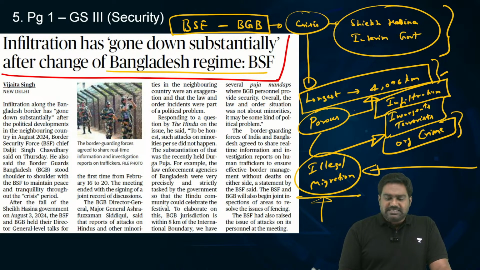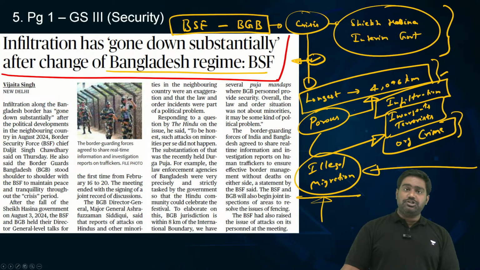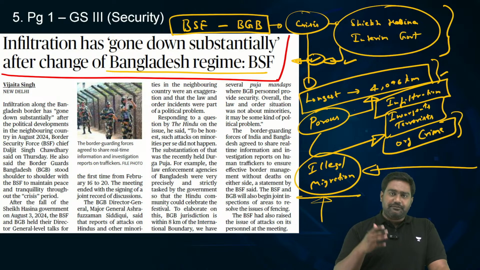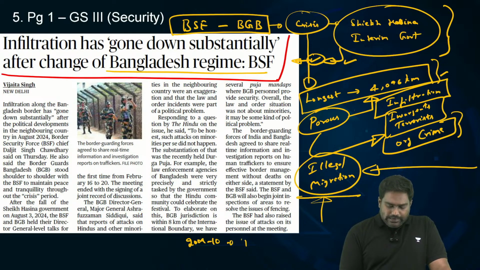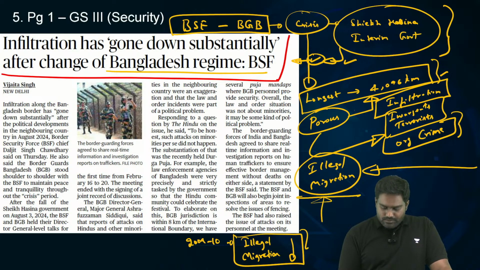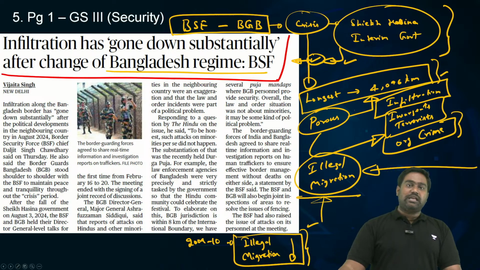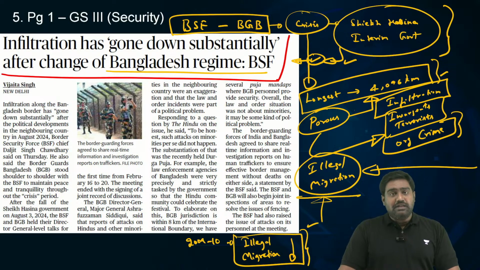Now, during this recent meeting, both the security forces have agreed that illegal migration has gone down substantially, especially after the interim government took over. In fact, the BSF had informed the parliament as well a few years ago that since 2009-2010, illegal migration from Bangladesh has declined substantially. It has not come to an end. It continues, but the scale of illegal migration has gone down very, very drastically.